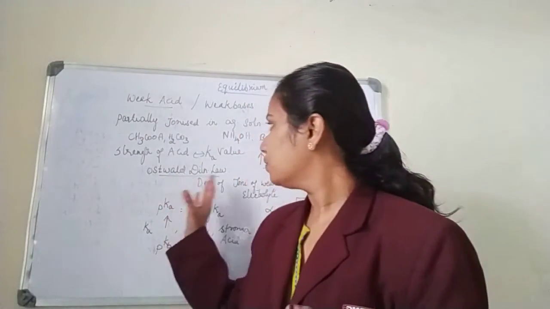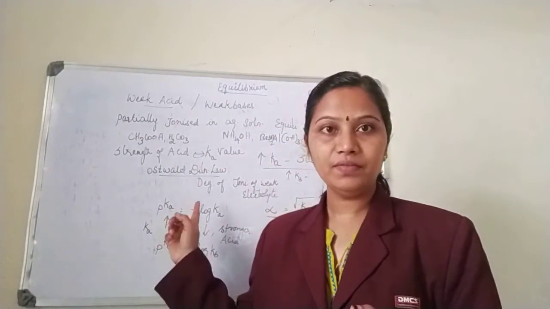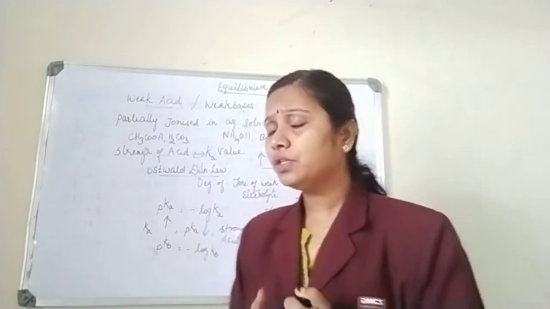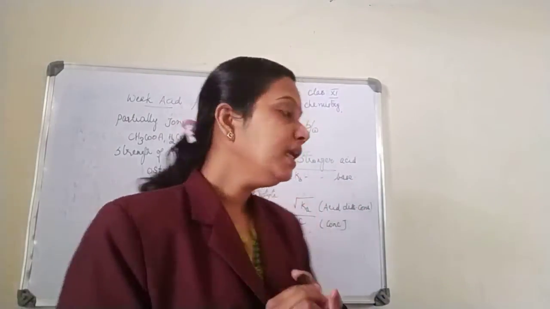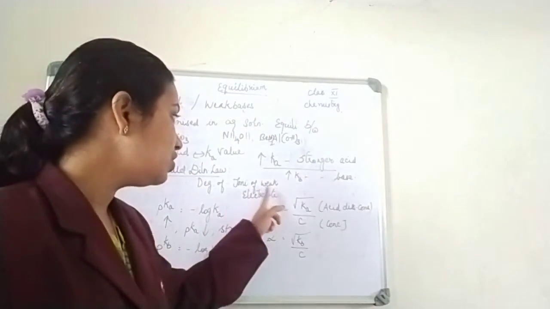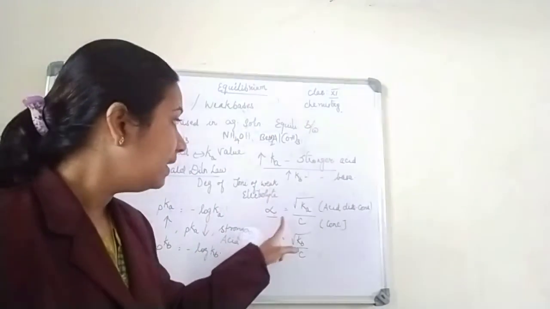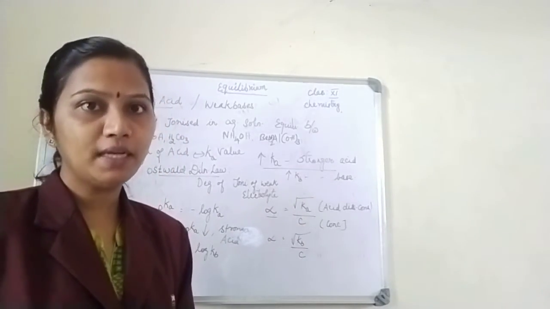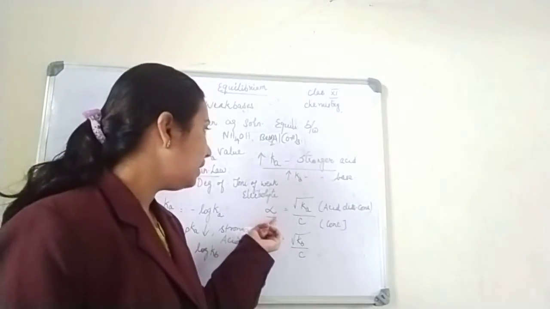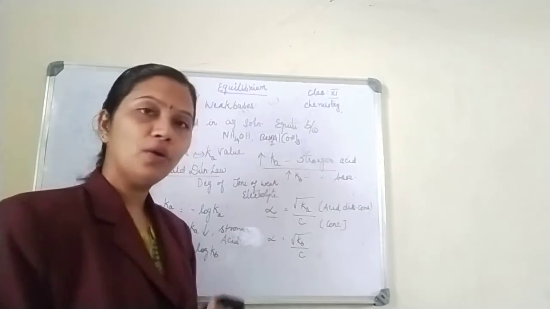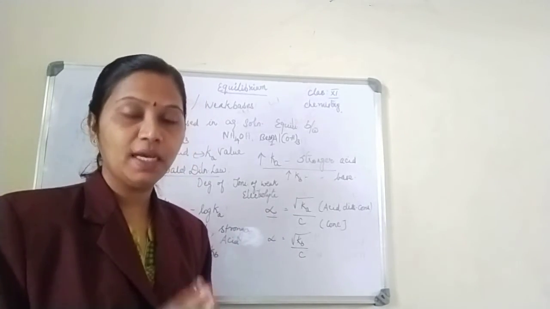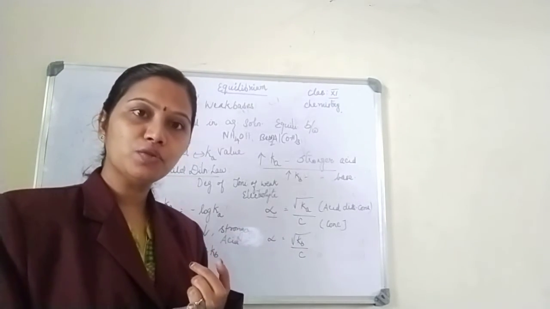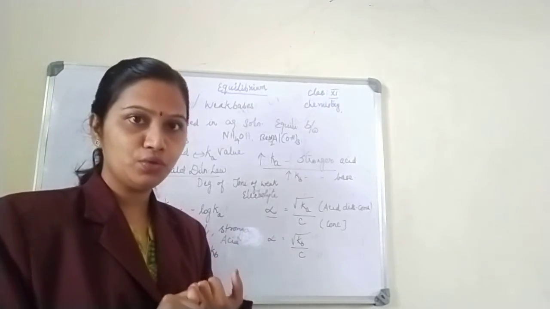Next, moving to Ostwald dilution law. I think we have seen the derivation of this in the live session. Ostwald dilution law states that the degree of ionization of a weak electrolyte is inversely proportional to concentration. This is your Ostwald dilution law. This alpha represents degree of ionization or degree of dissociation. I am repeating one more time: what is alpha? Alpha can be a degree of association or a degree of dissociation.